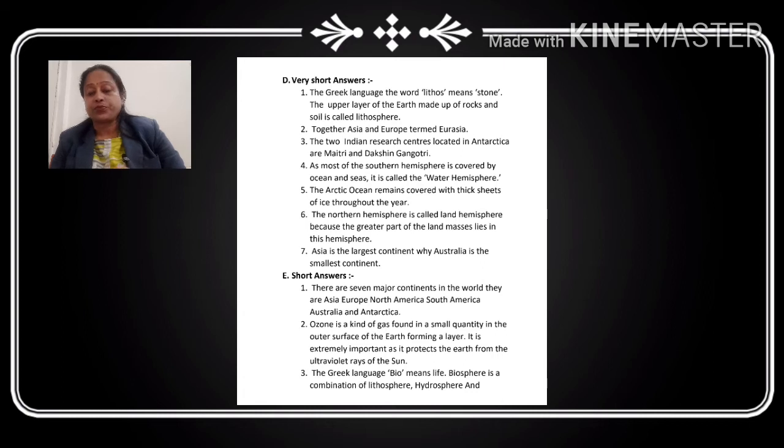Is it clear? Now, which hemisphere is called the land hemisphere and why? As with the similar question we discussed for the southern hemisphere, the reason it is called the water hemisphere is that most of the southern hemisphere is covered by water, meaning ocean and sea.